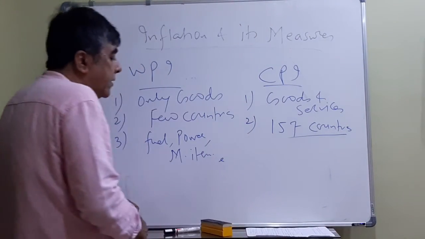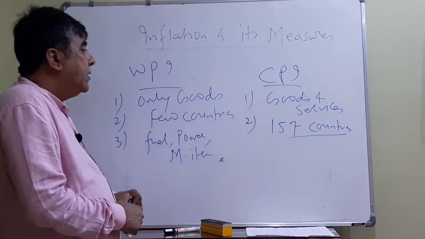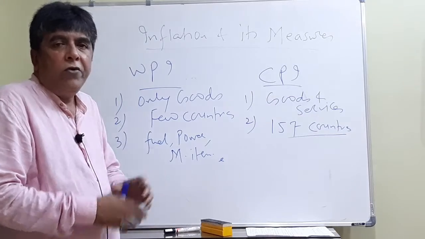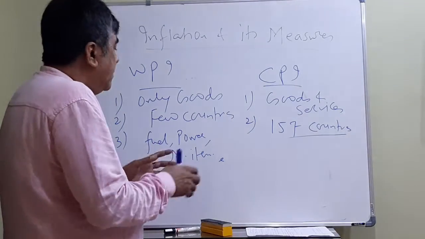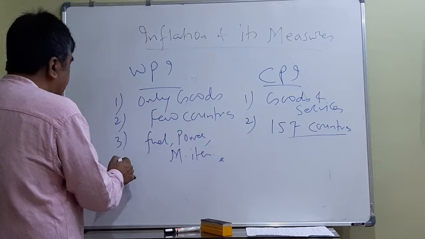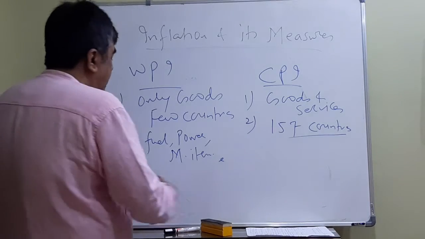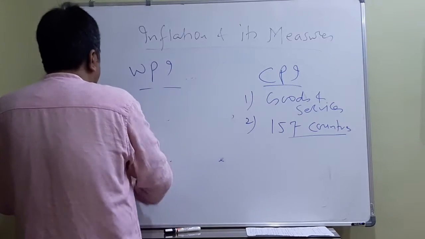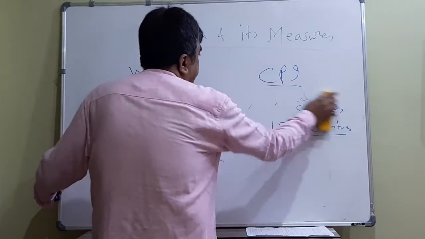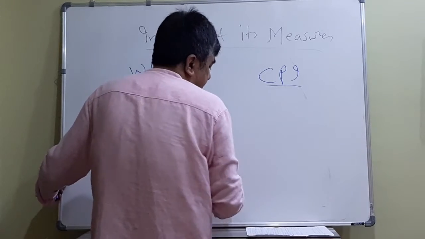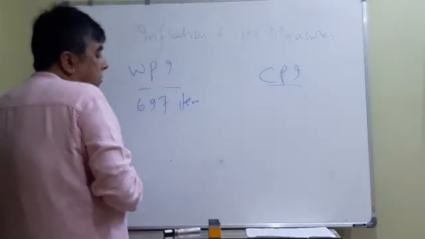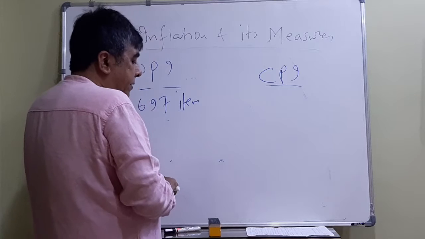When we move forward, we will discuss that there are 4 types of CPI. In case of WPI, let me write it on the top so that you can see, 697 items are covered. Now, since CPI is of 4 types, let me discuss now.